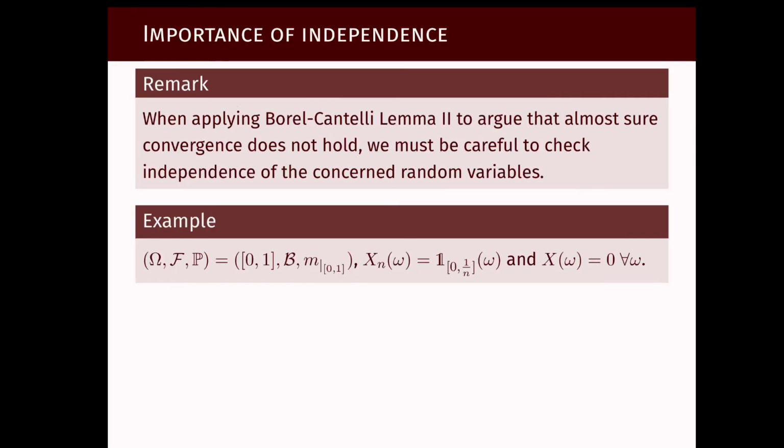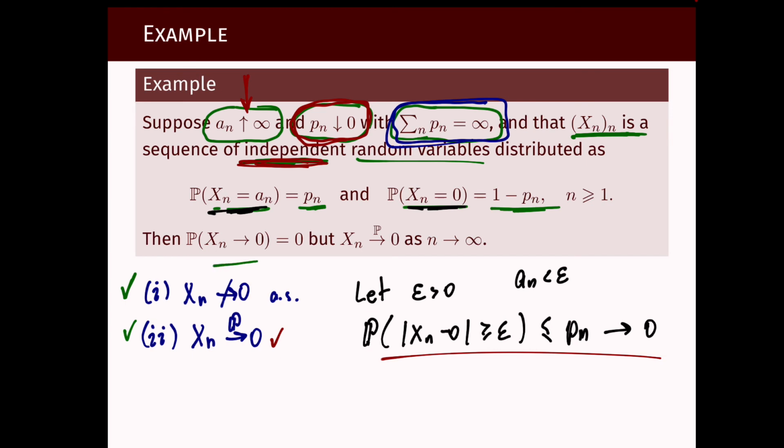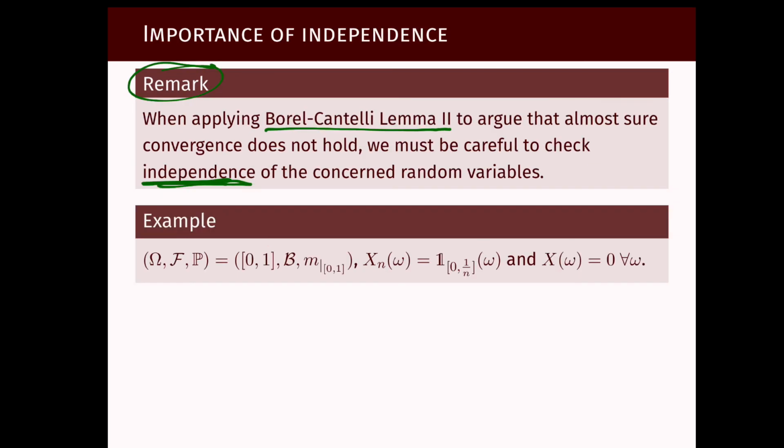Here I would like to quickly highlight that in Borel-Cantelli lemma 2, it is important that we check independence of the random variables. We just saw an example. Let's go back to where we saw that random variables did not converge almost surely, by estimating the probability that they're larger than epsilon and showing that this is not summable. And here's an example. This was an example from the very beginning of this unit.